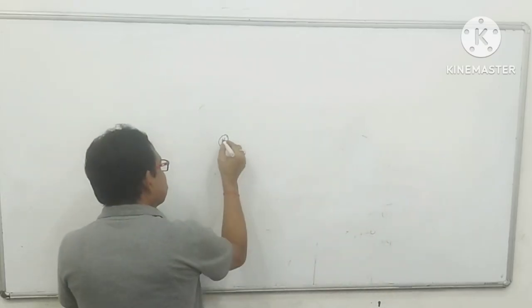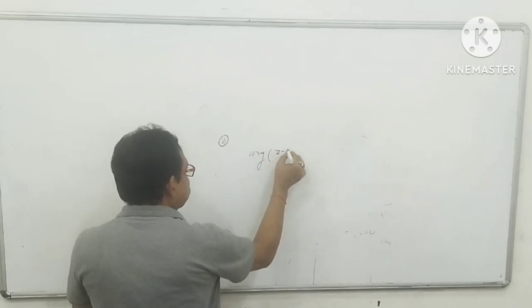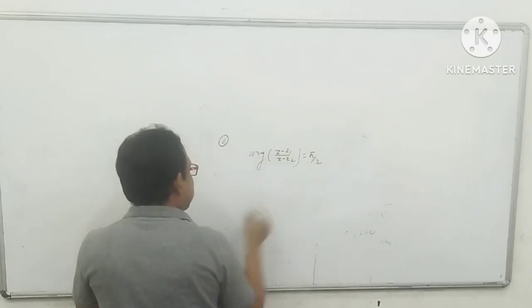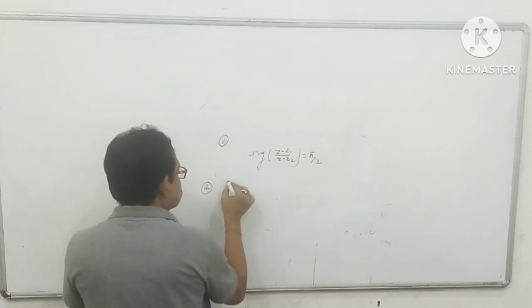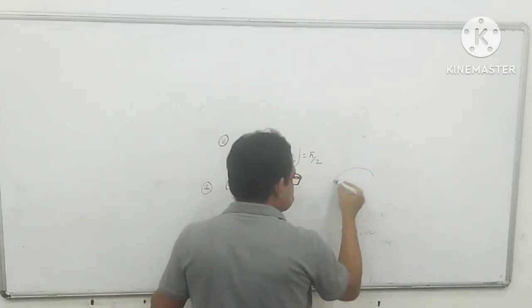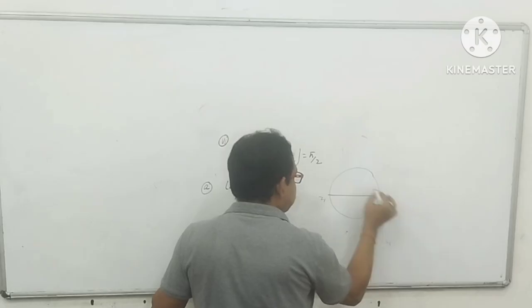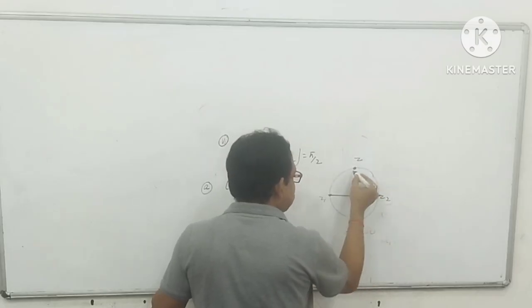The next point, that is the sixth point. Suppose, my dear student, argument of (z minus z1) upon (z minus z2) is given as pi by 2. Then what conclusion will you find? First, the locus is a circle, because suppose this is z1 and this is z2, and Z is moving here, and suppose this is the diameter.